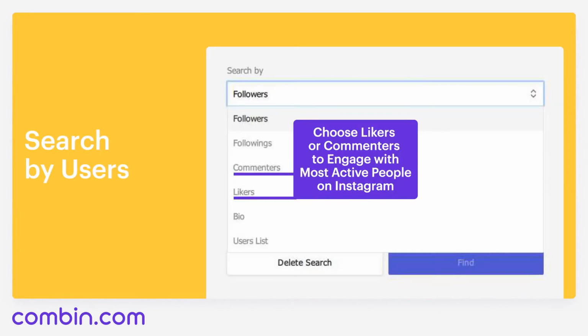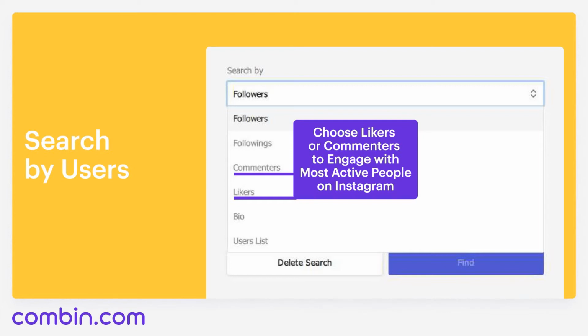Then, let's have a look at search by users. There are several categories to choose from: followers, followings, likers, commenters, bio, and users list. Those who select likers or commenters are in the most scoring position. The logic is simple here.